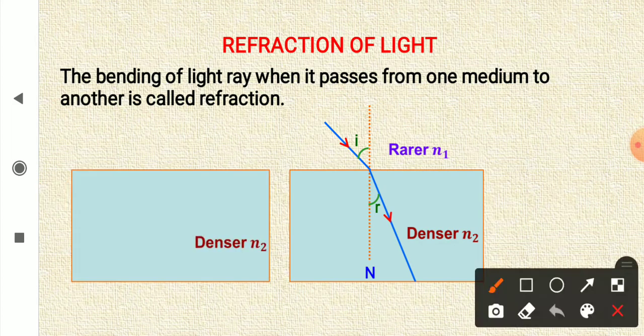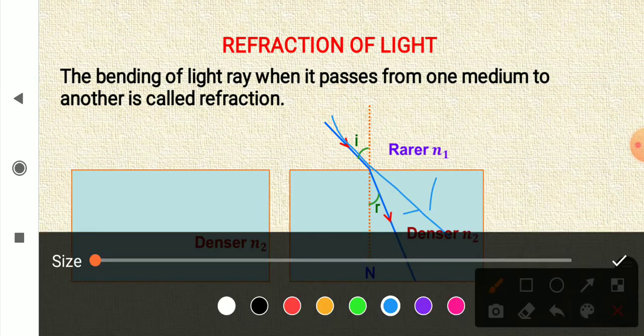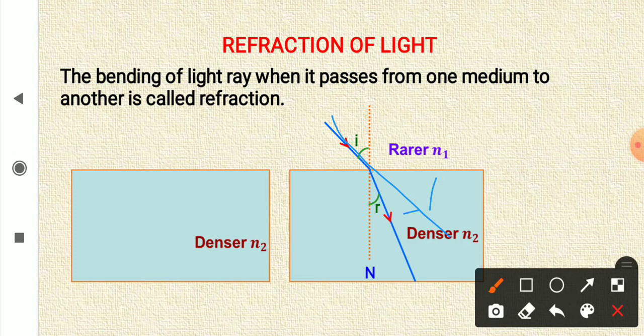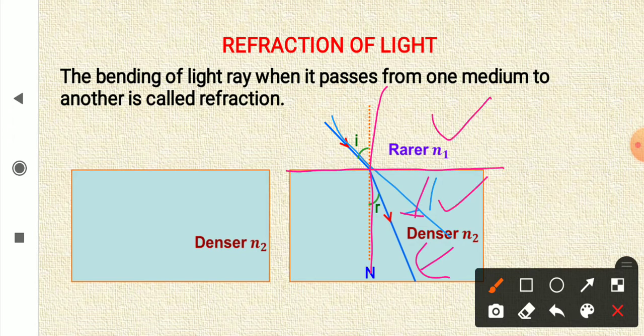See, this is the original path of the incident ray. The original path is this one, but the light has changed its path, and this is the normal drawn at the boundary between rarer medium and denser medium. This boundary is called interface.